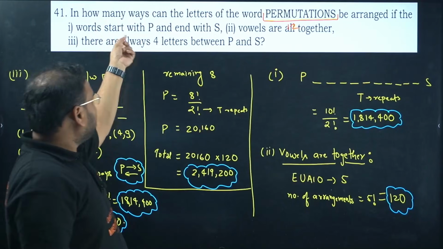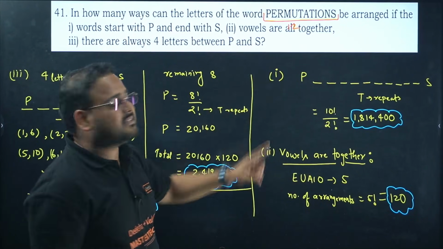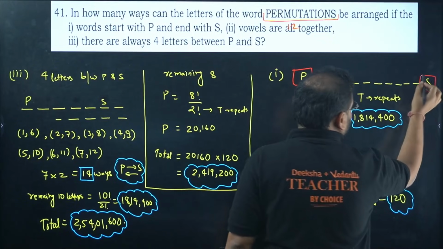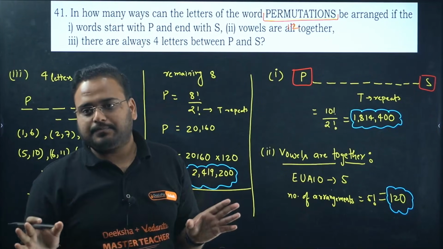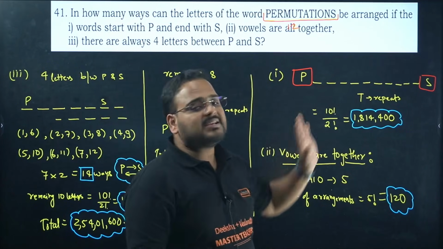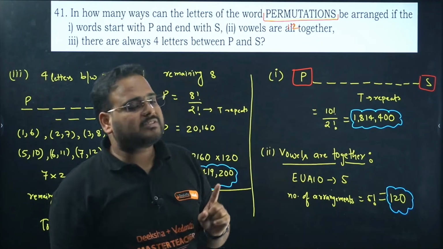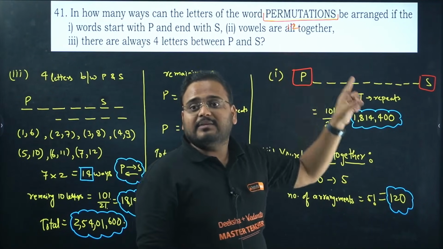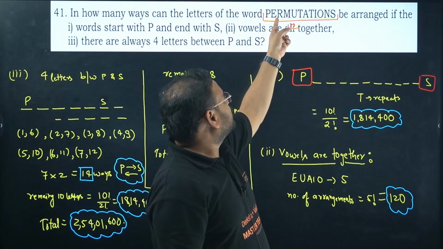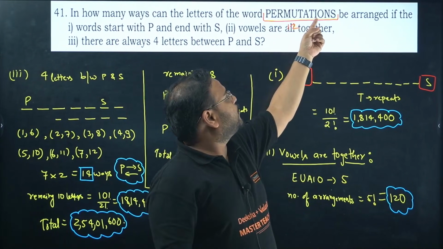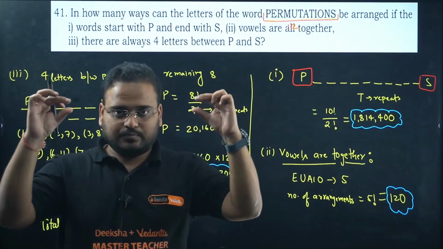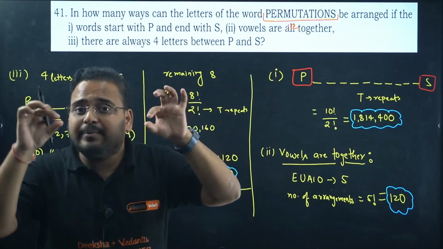Words starting with P and ending with S means these two are fixed. When that is fixed, that combination is out. We cannot take SP or PS like that; already PS is given. The remaining, how many will be there? If total is 12, the remaining will be 10. Total 12 letters are there. I have fixed the first and last two, so 10 are remaining.